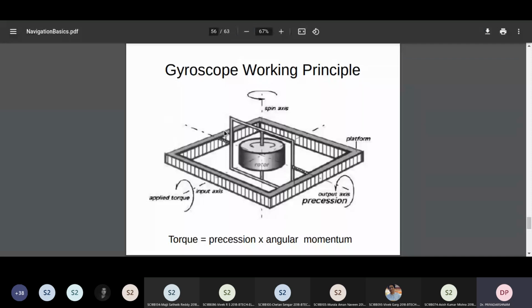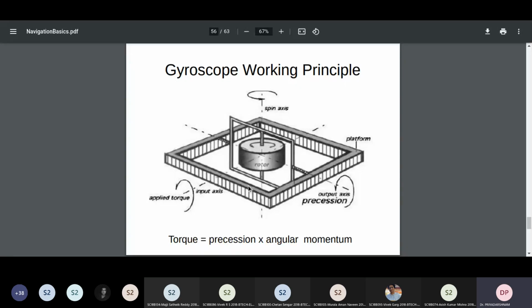Okay, just for the moment, take it as granted. We will also look at some videos to understand this much more clearly. Then there is a spin axis. So there are basically three orthogonal axes: the precession axis, the applied torque axis, and the spin axis.